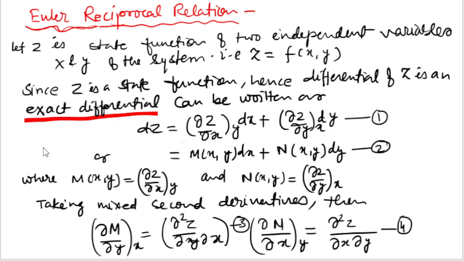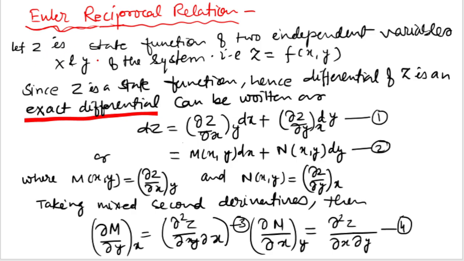This relation tells us about exactness. We can check the function exactness, whether the function is differentiable or not. So the derivation is here.